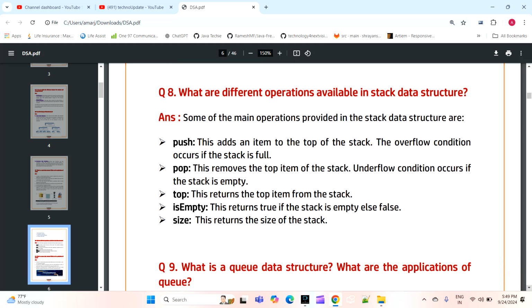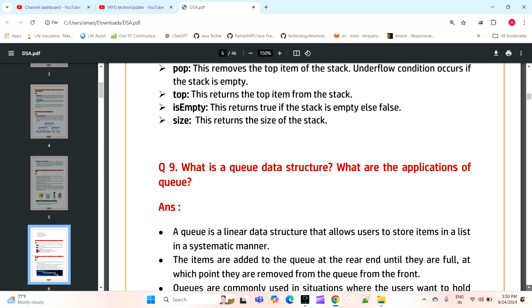Now the next question is, what are the different operations available in a stack data structure? How will we use it? We have first in first out and last in first out. So these are stack and queue. In this there are multiple operations, like push, pop, top, size and is empty. So when to use all of these while we go for the operations.